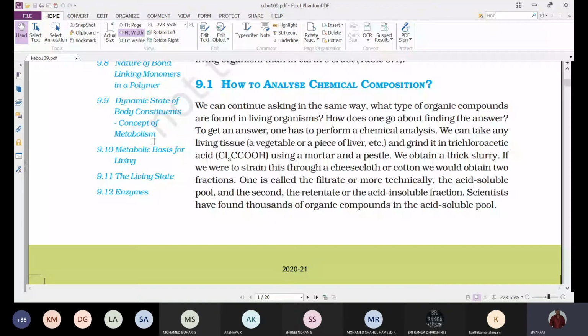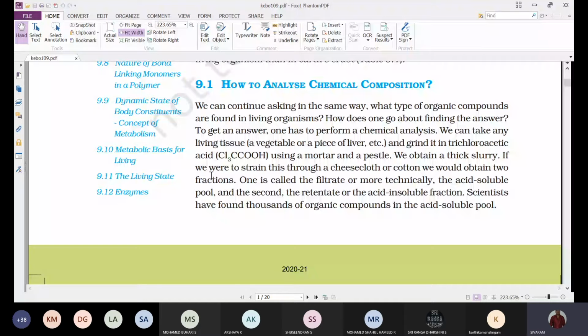So first we'll go with the first concept, that is how to analyze the chemical composition. What type of organic compounds are found in living organisms? How does one go about finding the answer? So, how to analyze the chemical composition?